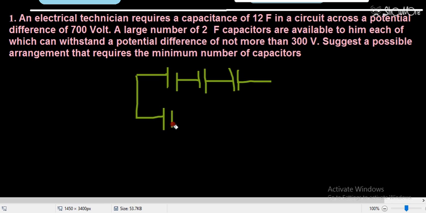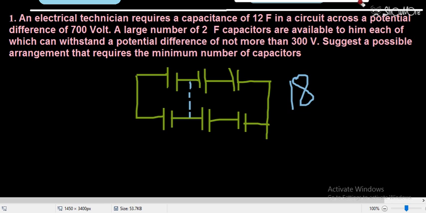So 18 rows will give me the capacitance of 12 farad. This is the minimum combination. From the first onwards, the total number of rows will be 18.